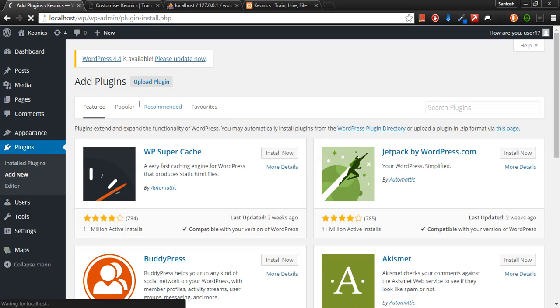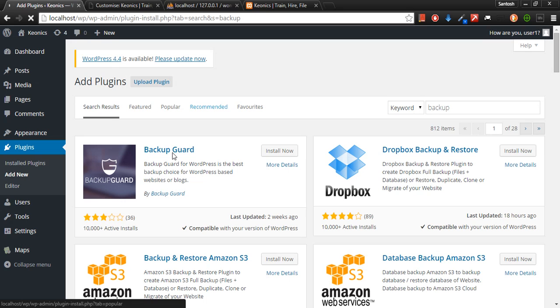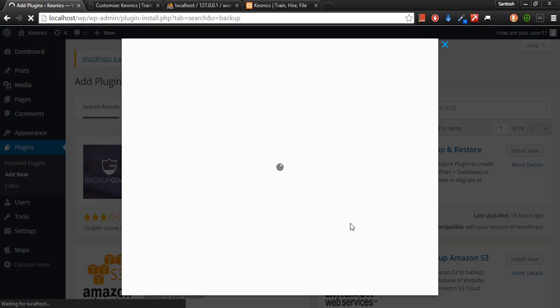Maybe let's look at one popular plugin. Backup is not there in WordPress. We'll look at backup, which is a good thing. It will make sure that the regular backups are done and saved onto your database. So this is a very good one. Let's just assume that I do backup that.